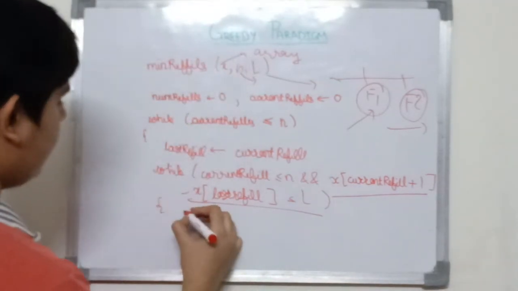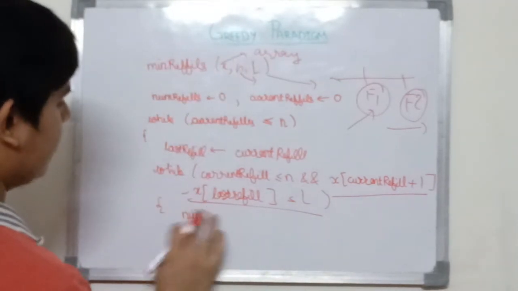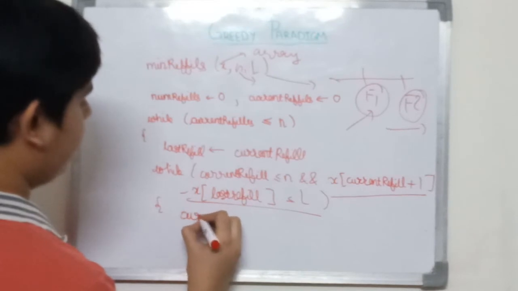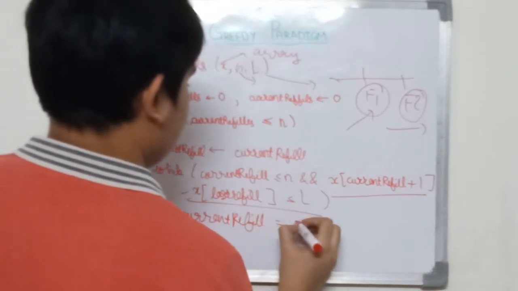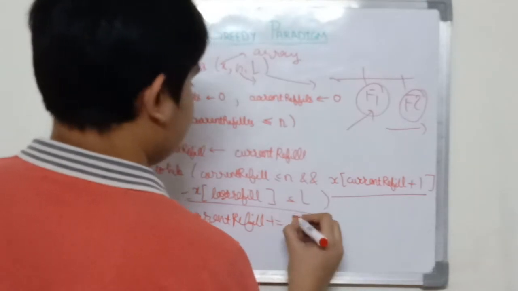So here we can update CurrentRefill by 1: CurrentRefill plus equals 1.